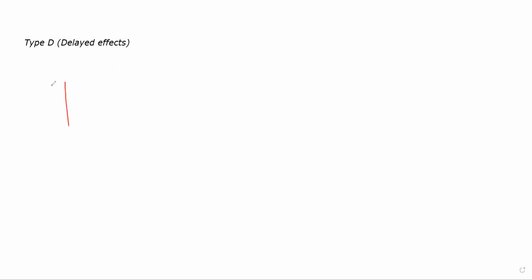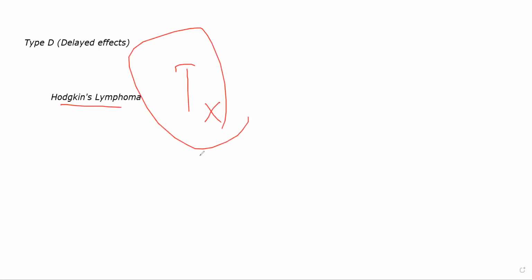Okay. Let's suppose a patient had one type of cancer. Let's suppose it was Hodgkin's lymphoma. Okay. Let's suppose a patient had lymphoma. ठीक है. अब Hodgkin's lymphoma की treatment, the drugs that you give for Hodgkin's lymphoma, sometimes what happens is, see, you have to remember drugs are also kind of like toxins. They are just in metered doses, but they are also toxins. Okay. अब Hodgkin's lymphoma की जो treatment है, that treatment itself can cause cancer. Okay. Especially it can cause leukemia.